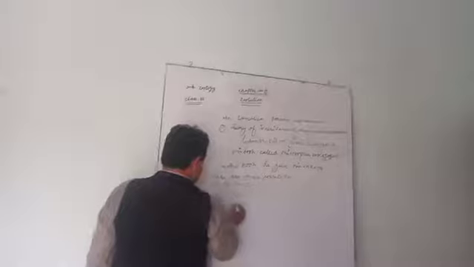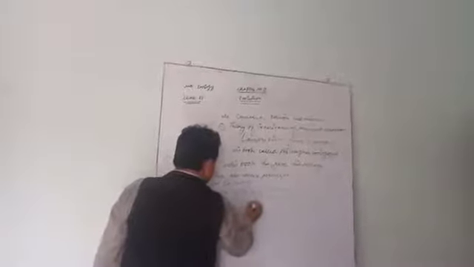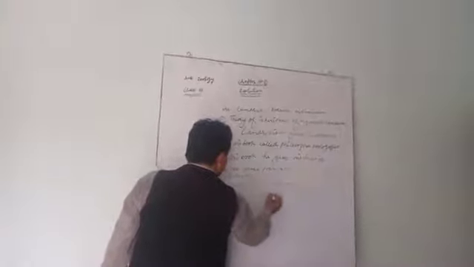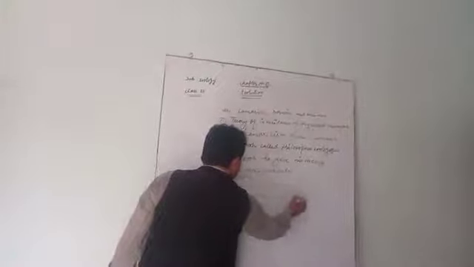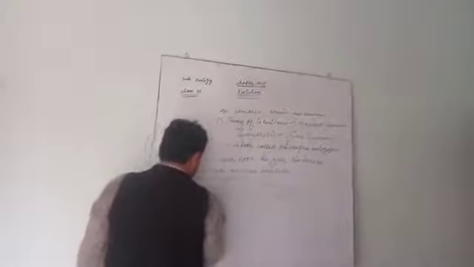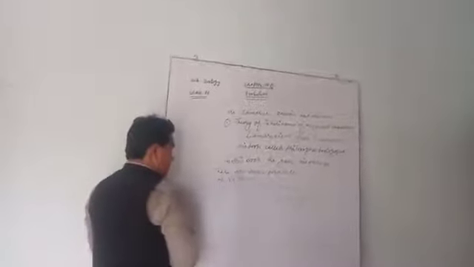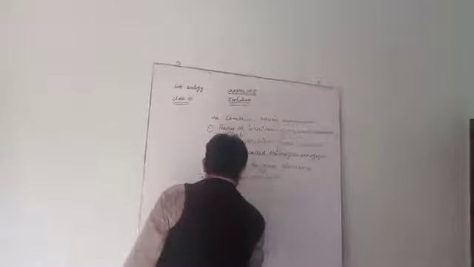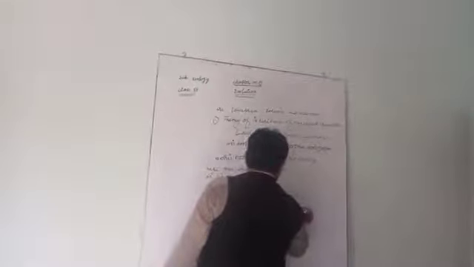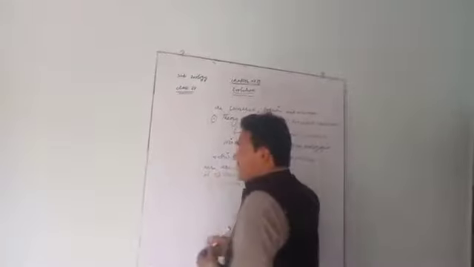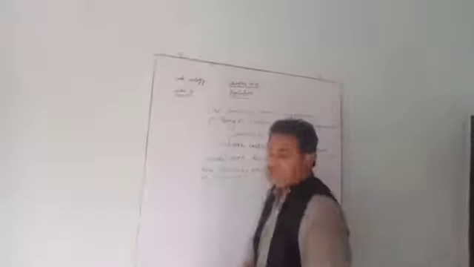Number two is use or disuse of organs. Number three, inheritance of acquired characters. Acquired characters means somatic characters.